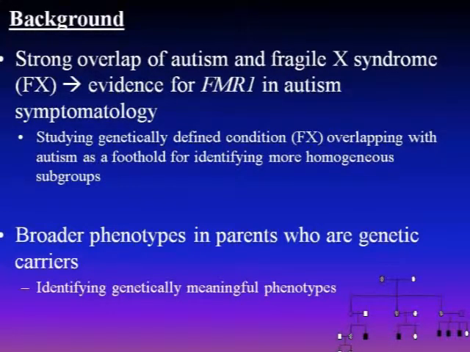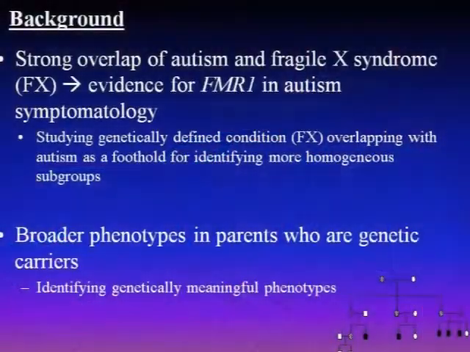So this suggests that mutations in the FMR1 gene, which causes Fragile X, may be a highly important risk for autism. And while efforts to uncover the etiologic mechanisms in autism are quite often confounded by multiple unknown etiologies, genetically defined syndromes like Fragile X can provide this really uncommon and useful opportunity to examine gene-brain behavior associations in a more etiologically homogeneous condition. So studying genetically defined conditions such as Fragile X that show overlap with autism can really be used as a foothold for identifying, again, these more homogeneous subgroups for studies on treatment, for studies on etiology, brain behavior relationships, and so forth.